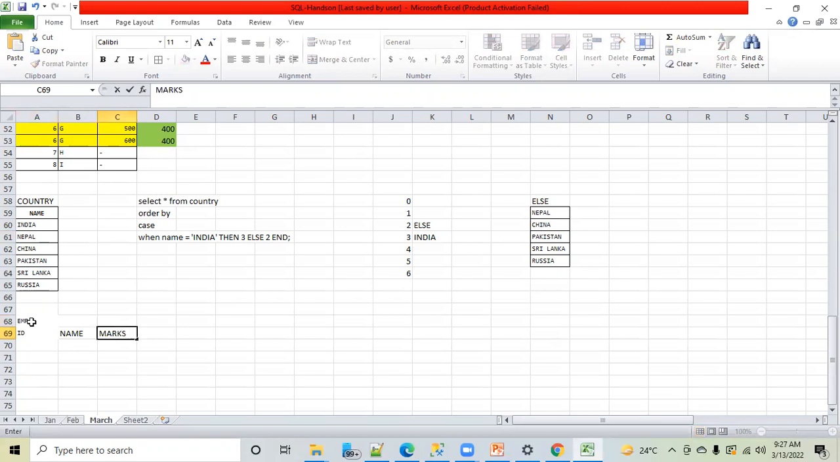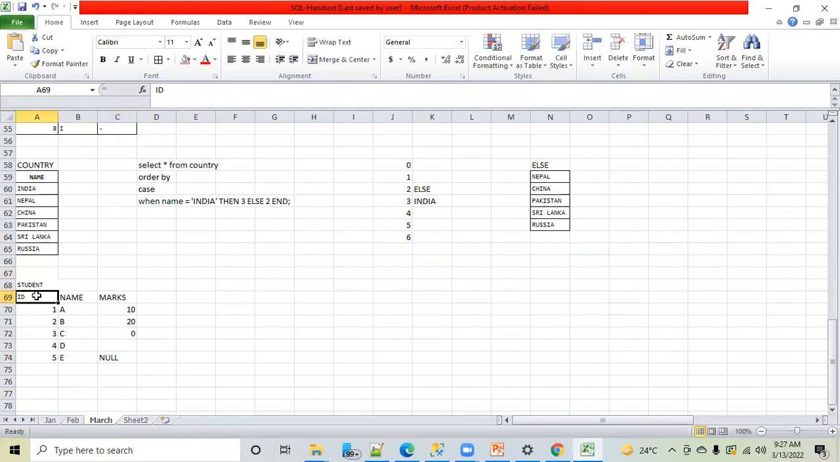So this is a student table. I have IDs 1, 2, 3, 4, 5. Names are A, B, C, D, E. Marks are, suppose, 10, 20, then 0. This one is blank. This one is null. Those who know the concept of null, zero, blank and the difference, please forget all these things for the time being. Let's start from scratch, because if you know those concepts, you will be confused.